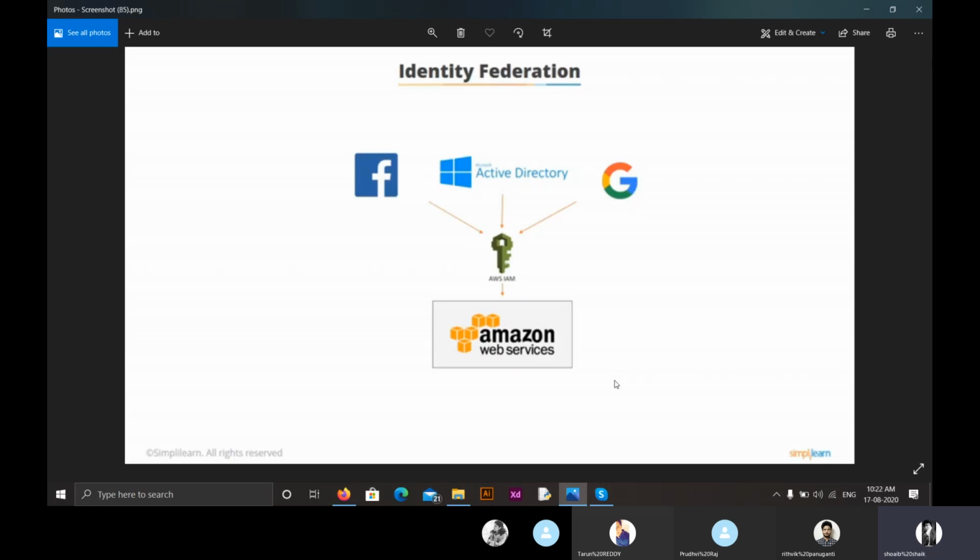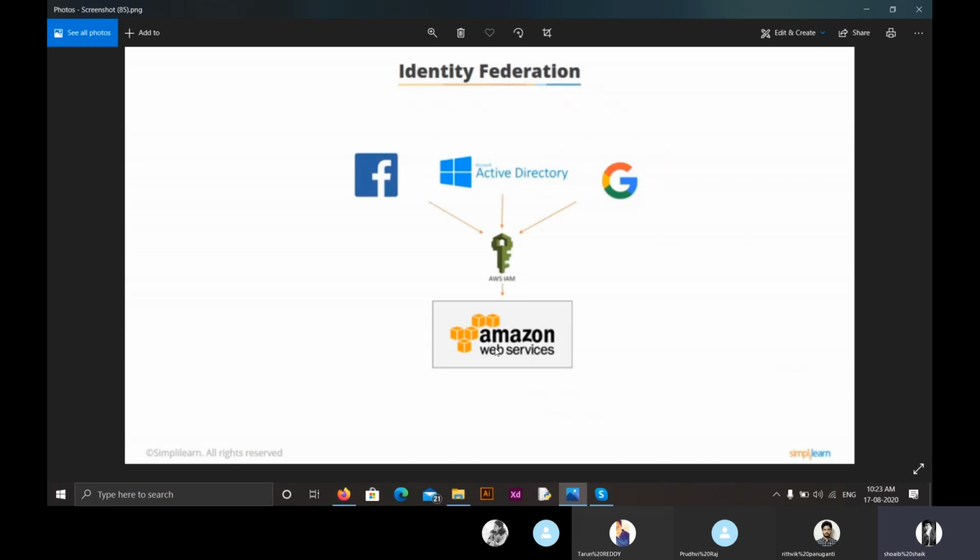Let me give an example. If you get into some website, take SoloLearn. In SoloLearn, you can either create an account by giving all the credentials, or you can directly click the option to sign in or sign up with Google account, right? Everyone remembers that, right? So that service can be accessed through this identity federation. So we can allow users with external accounts to have temporary access to AWS resources.